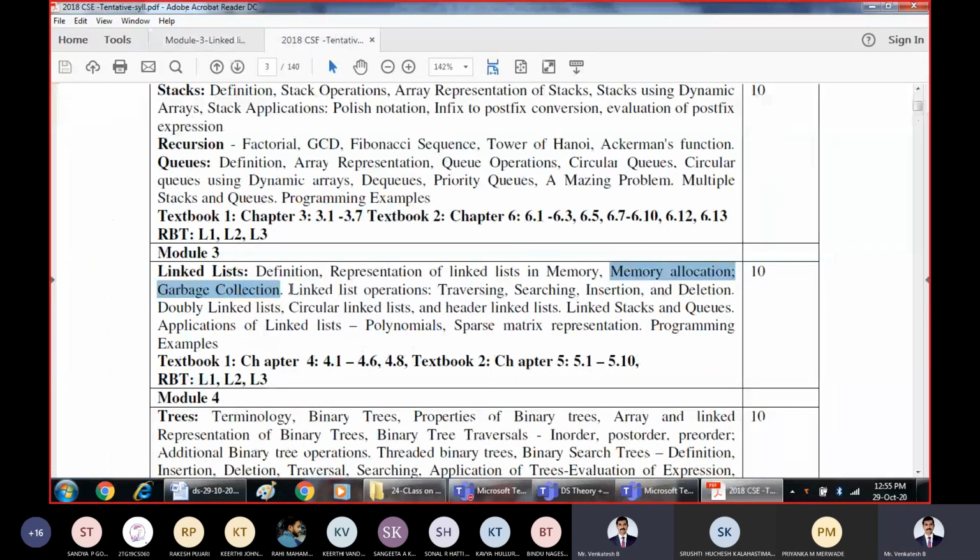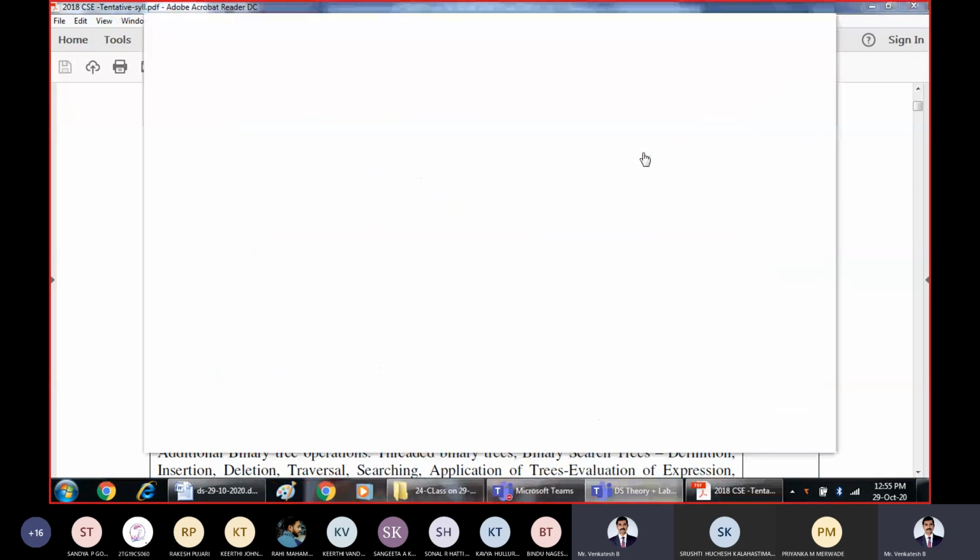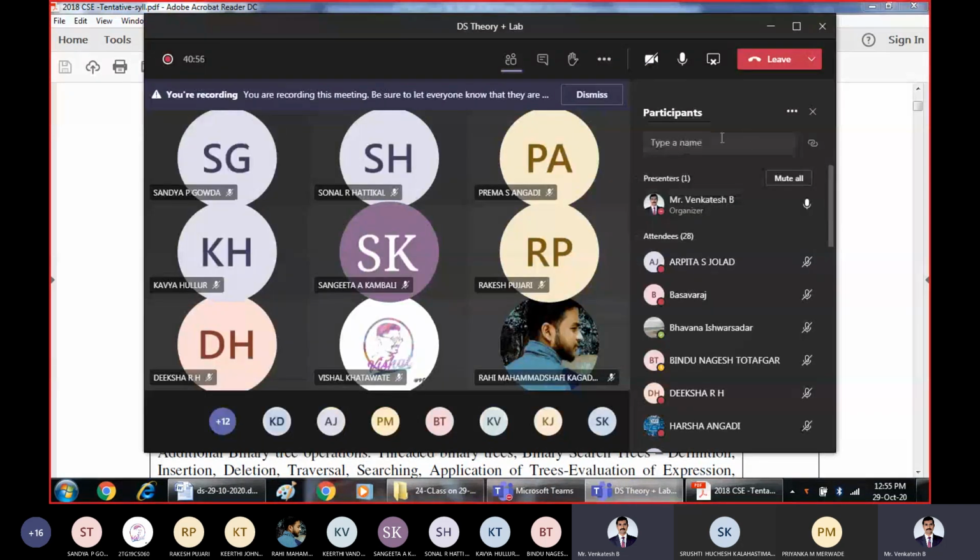What we have covered in this class is the linked list: the definition of a linked list, representation of a linked list in memory, allocation of memory to the linked list, and garbage collection, the process of garbage collection. So these were the points discussed in today's class.